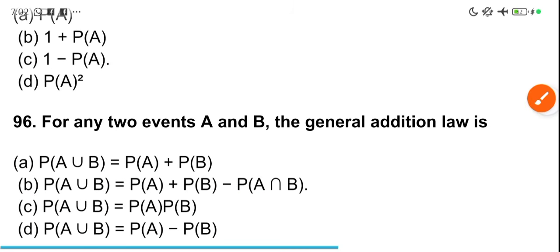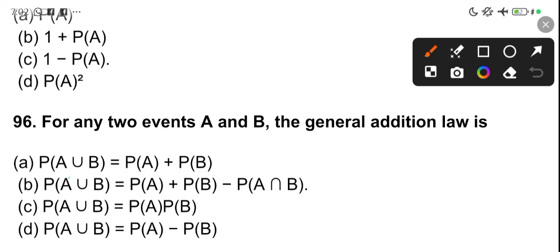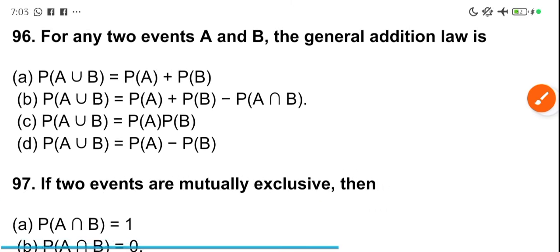For any two events A and B, the general addition rule is: the probability of A union B is equal to the probability of A plus the probability of B minus the probability of A intersect B. Take note of that. It's something that you shouldn't forget.